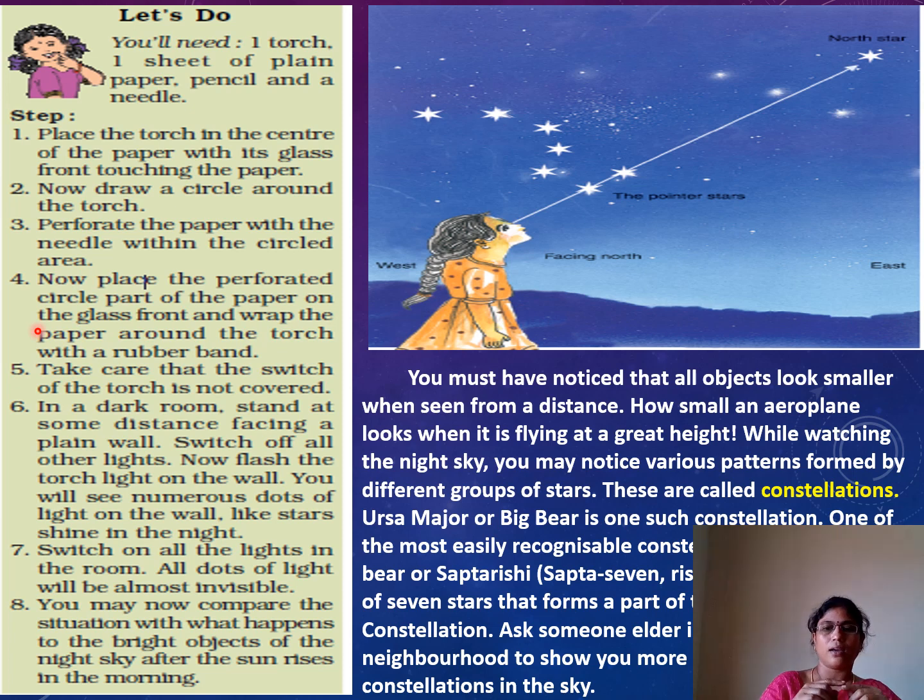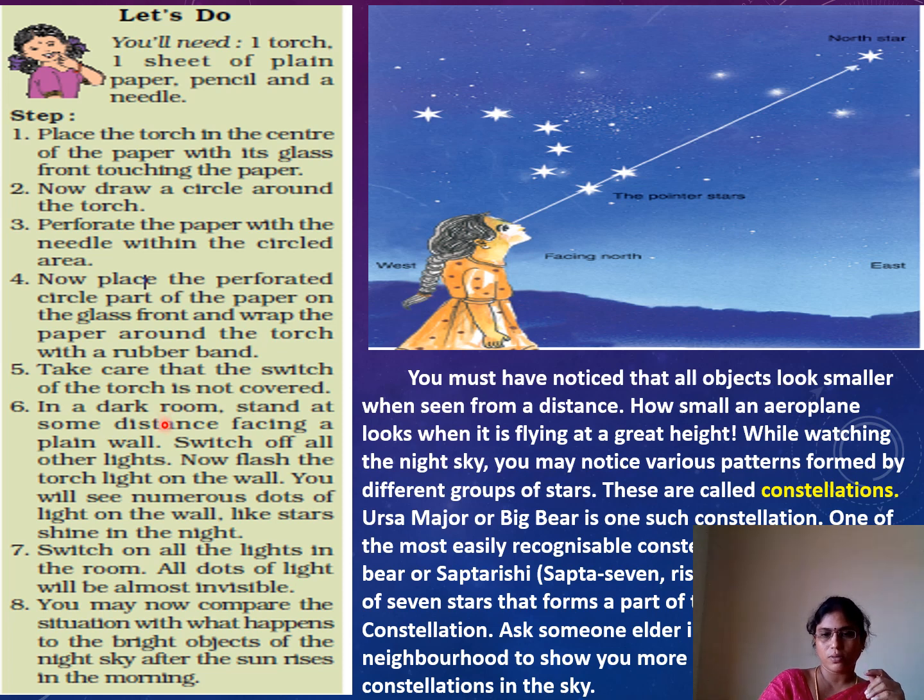Within the circle area, you just pin it, it should be like a star. Now place the perforated circle part of the paper on the glass front and wrap the paper around the torch with a rubber band. Cover the torch glass, only the circled part with small dots. Take care that the switch of the torch is not covered with the paper.